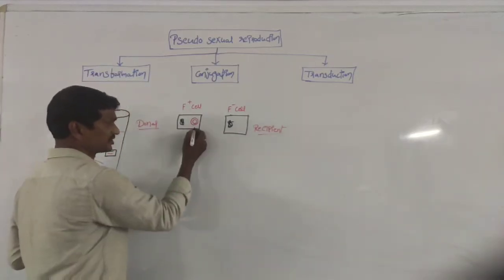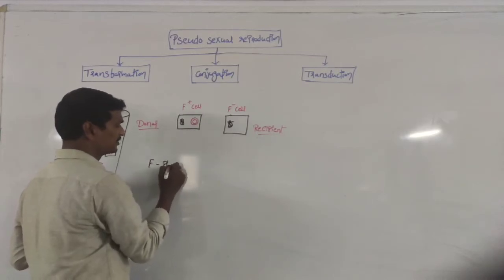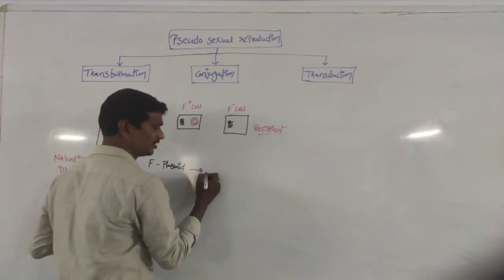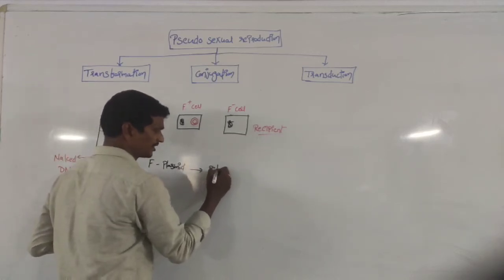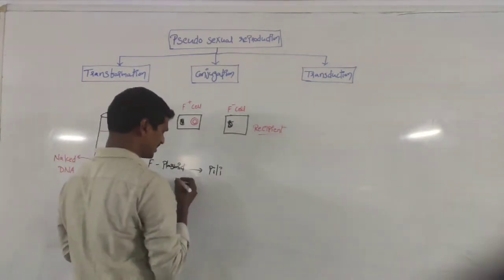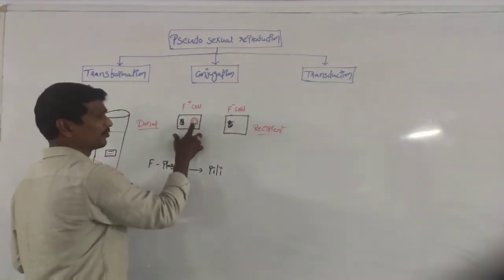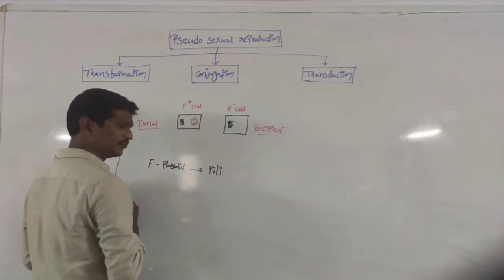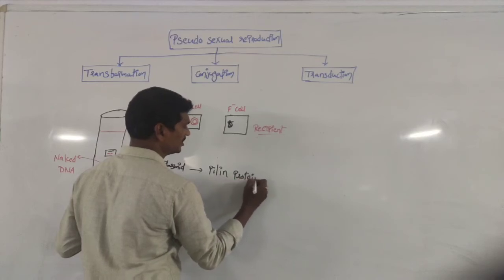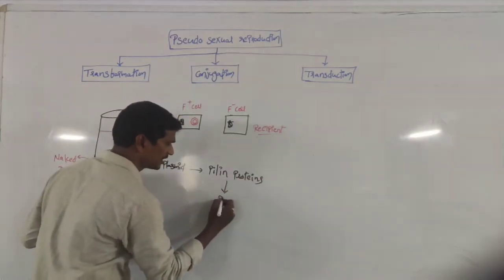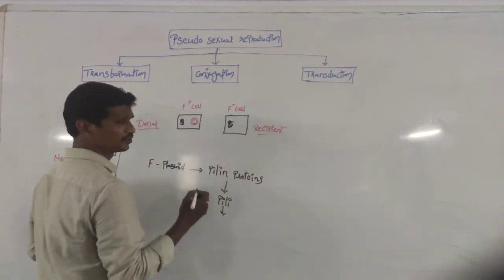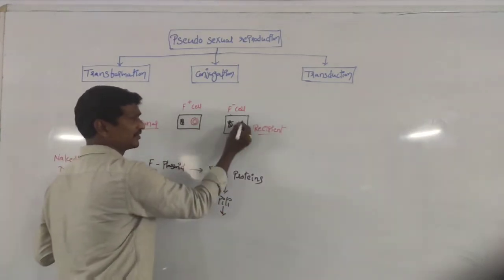We already discussed. See, this is one of the F plasmids, responsible for the formation of the filament. See, this is the bacteria and this is another bacteria. Whatever F plasmids are there, the F plasmids produce the pilin proteins. The proteins are called pilin proteins. The pilin proteins form the villi, that is nothing but the conjugation tube. See, this is the F plus cell, this is the F minus cell.